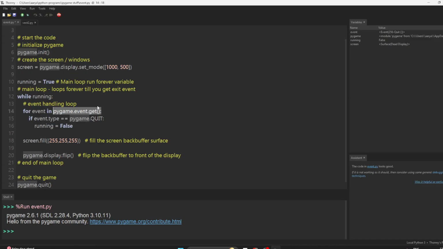So when you get the item, it means that this event is getting processed and it is done. It is outside the queue now. It is no longer in the queue. Then the second event will come, you'll get it and you will process it. Then the third event will come, you will get it and process it. And eventually there might not be any event left. Then the queue is done, then you will go to the next statement, which is screen.fill. So you understand how it's working.